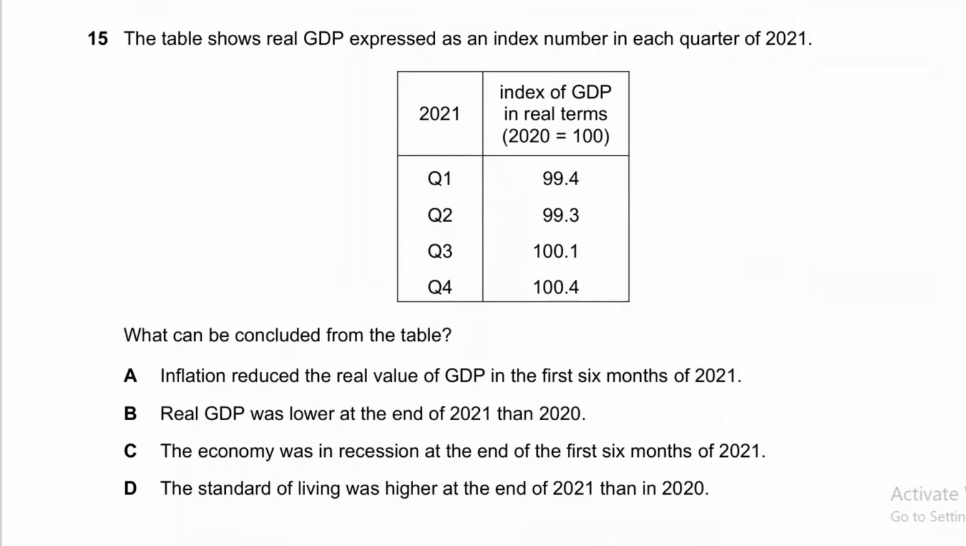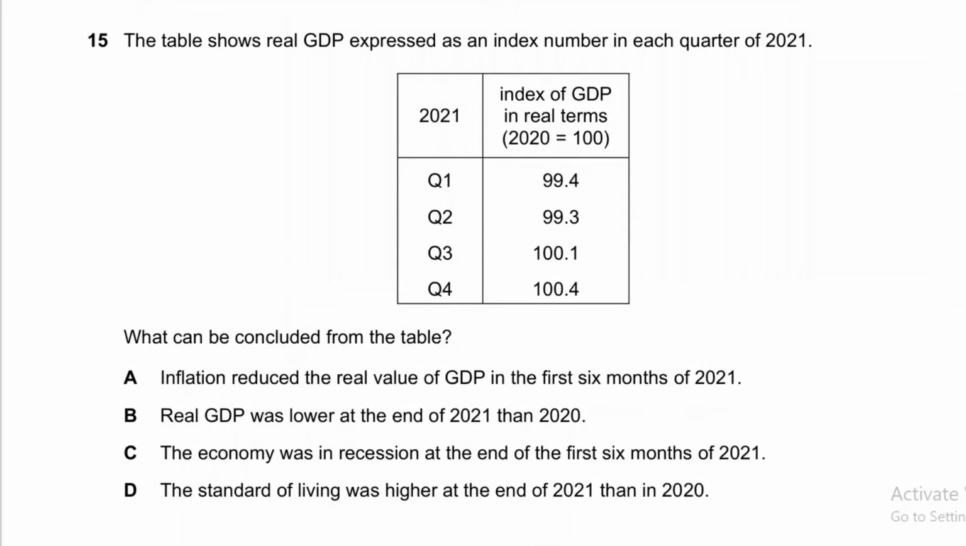Moving to question number 15, the table shows real GDP expressed as an index number in each quarter of 2021. This is the index of GDP in real terms, with 2020 as 100. So the base index is always taken as 100. Keep in mind, if the examiner doesn't mention that, we still consider that the base index is always 100.